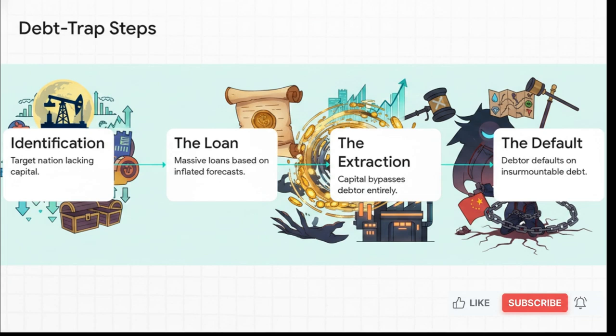Step 2, the loan. Massive loans are approved, but they're based on deliberately wildly inflated economic forecasts. Step 3, the extraction. As we just saw, the capital bypasses the debtor nation entirely, going straight into the pockets of foreign corporations. And finally, step 4, the default. Shackled by insurmountable principal and interest, the debtor inevitably defaults, which forces them to hand over control of their resources or their geopolitical loyalty just to settle the bill.